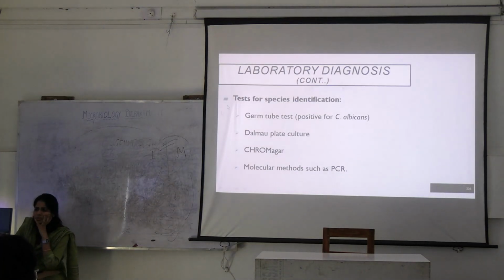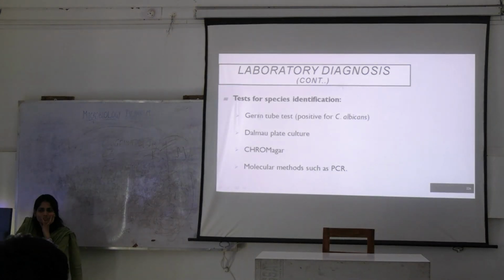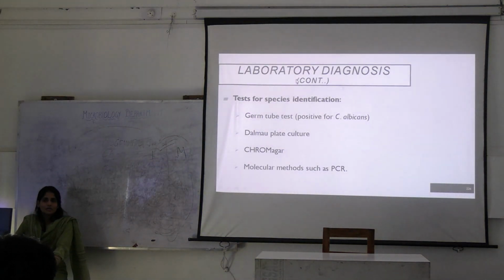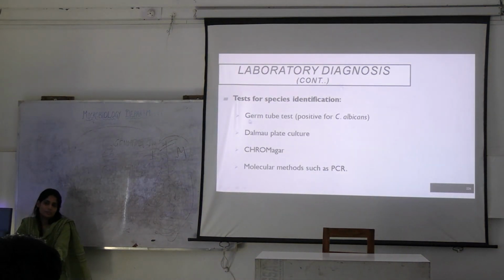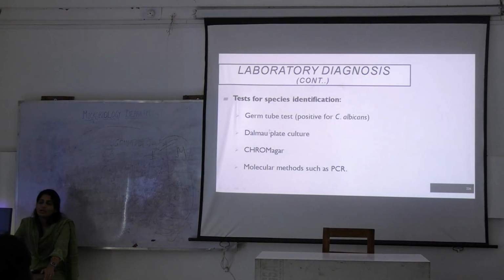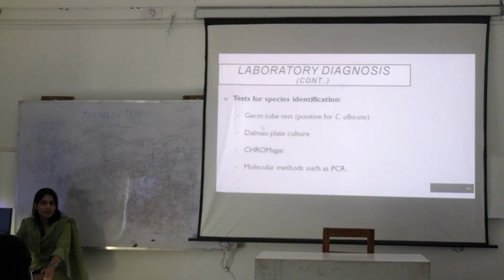And what is this? Germ tube test. Where do you put the Candida colony in? You will put it in serum. What will happen? There will be a tube-like projection growing from the bud of the Candida.